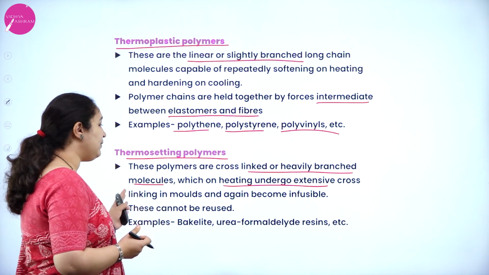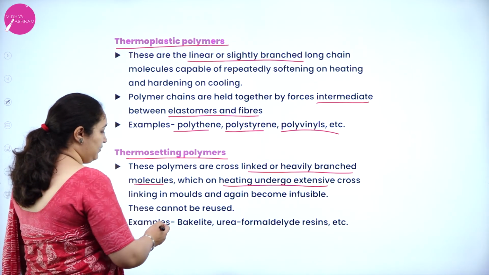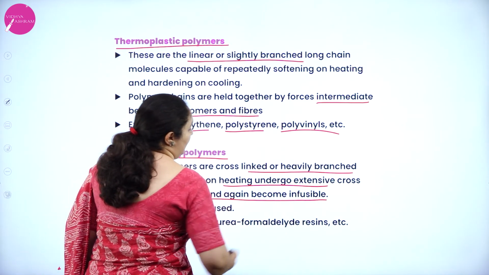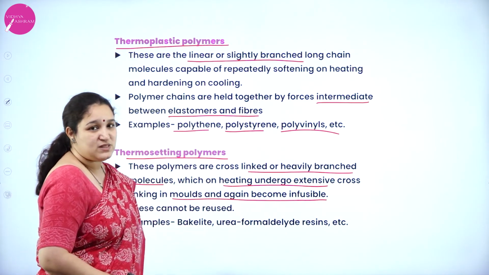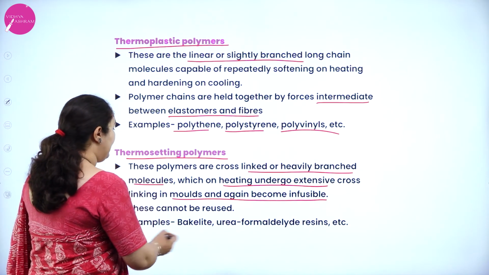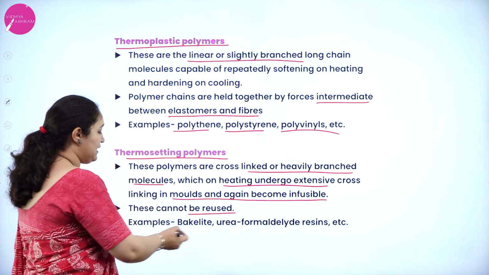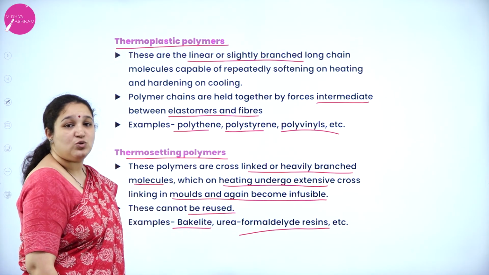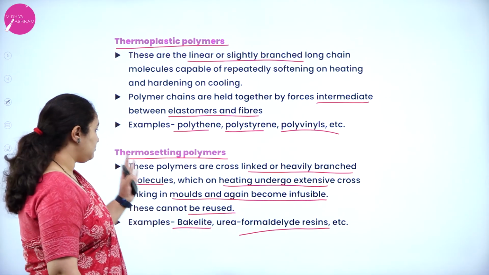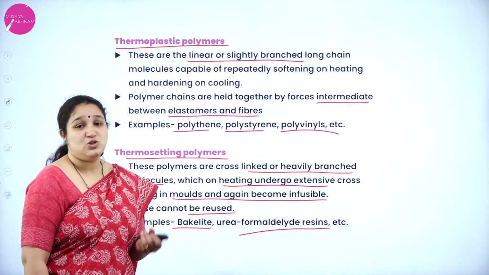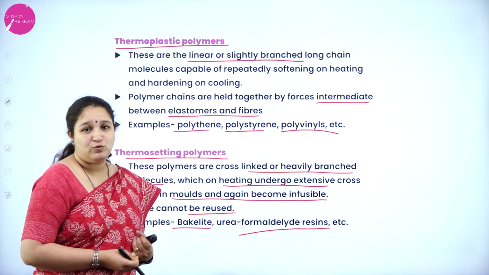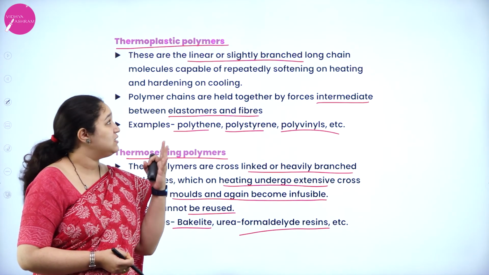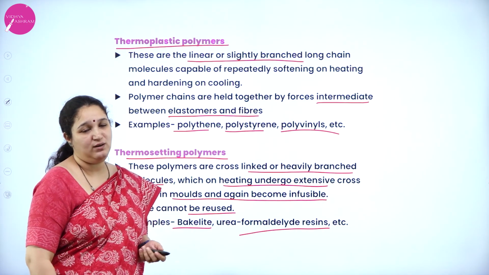So these cannot be remolded over and over again. Okay, so once it is molded, it becomes infusible, and it cannot be reused. Examples: Bakelite, urea formaldehyde resins, etc. So these are thermosetting polymers. Under types of molecular forces, you have elastomers, fibers, thermoplastic polymers, thermosetting polymers.